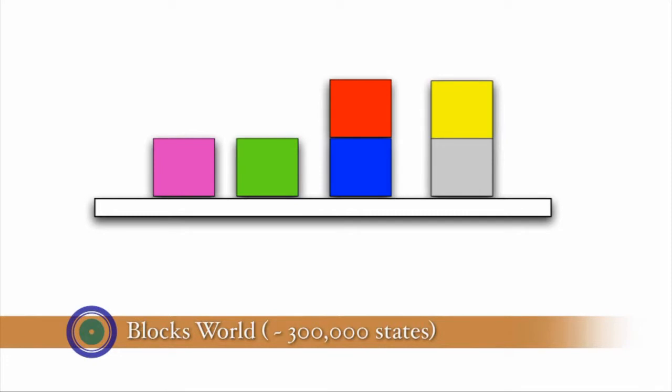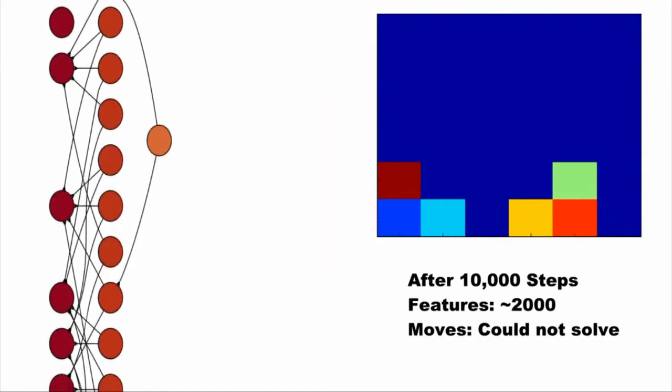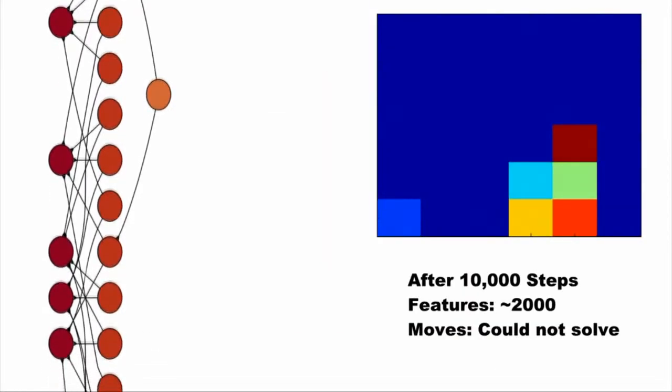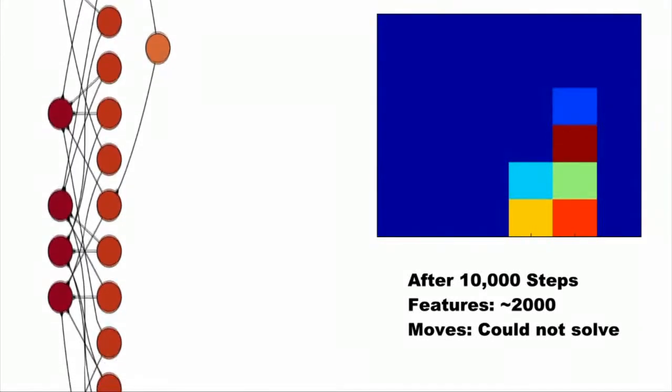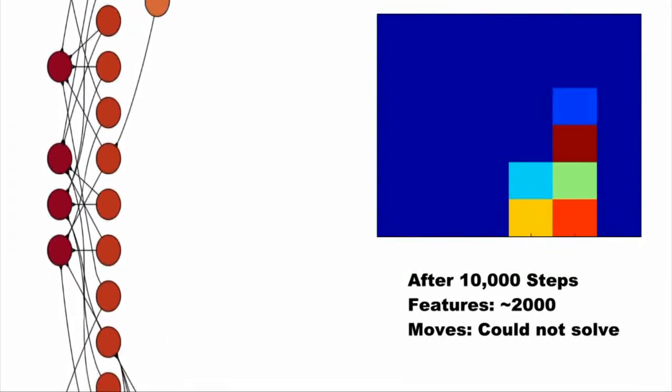When moving a block, there is a 30% chance of dropping it on the table. The agent does not know anything about the model and the goal. This domain has about 300,000 states. Here on the left, we see part of the feature representation as a graph where discovered features are shown as nodes connected to 2 other features.